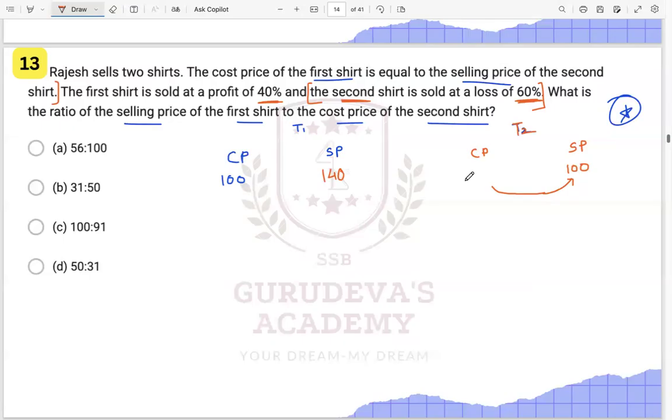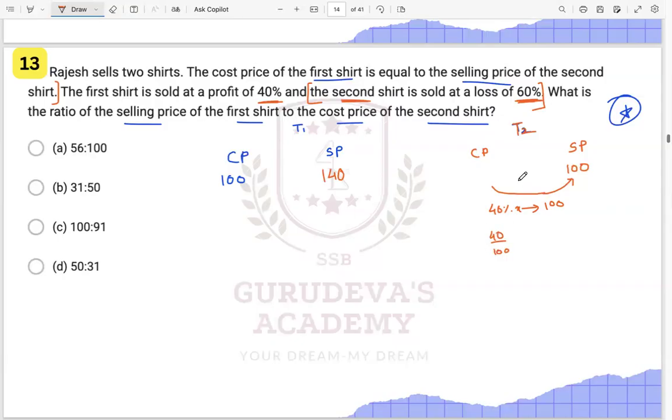Sir, the value of 40% is given as 100. Yes, correct. The value of 40% is given to you as 100 over here, right? 40% of the value of this particular quantity, let's say X, is given to you as 100, right? So 40 upon 100, right?